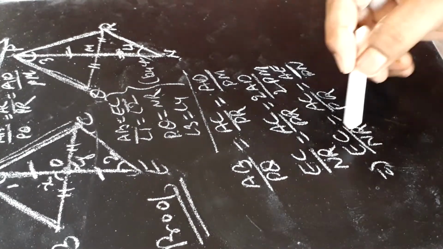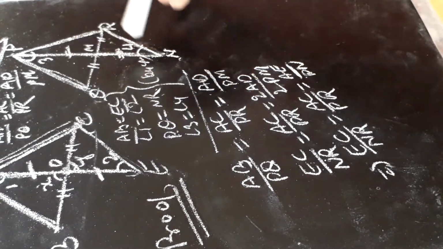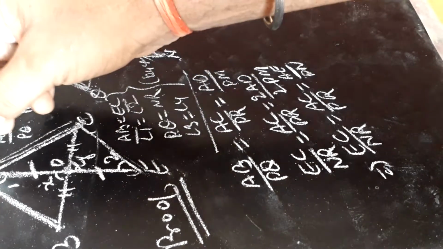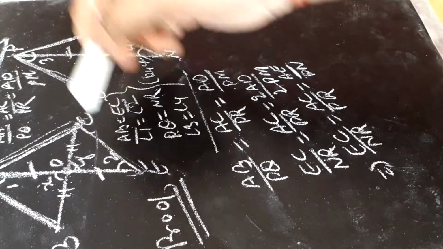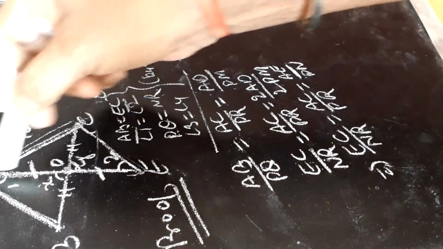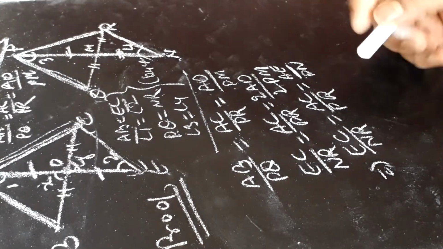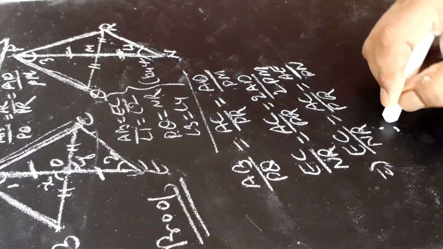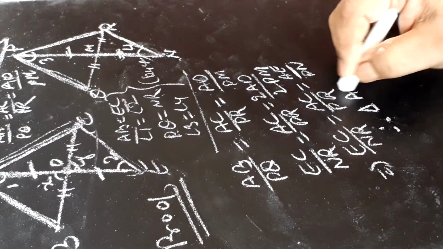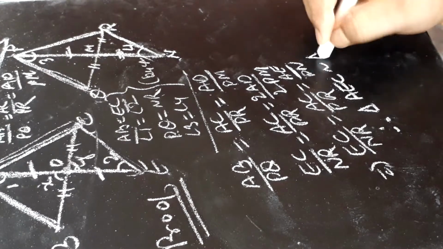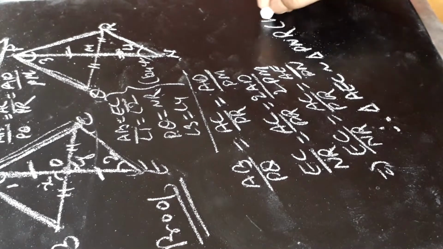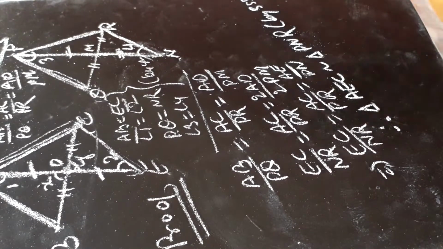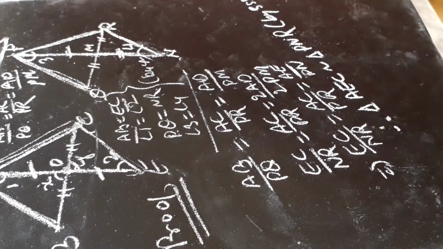Now we can see EC upon NR is equal to AC upon PR is equal to AE upon PN. Therefore, these two triangles will be similar by SSS. Therefore, triangle AEC will be similar to triangle PNR by SSS.